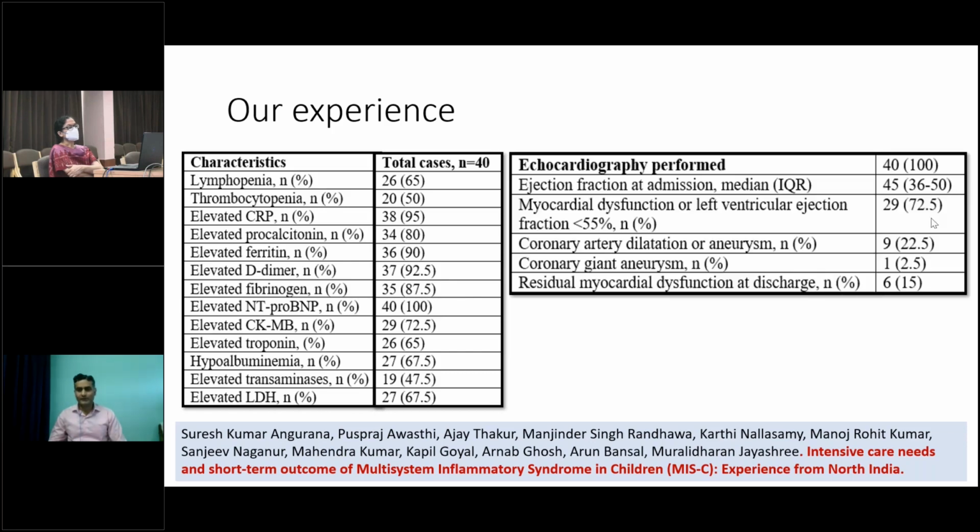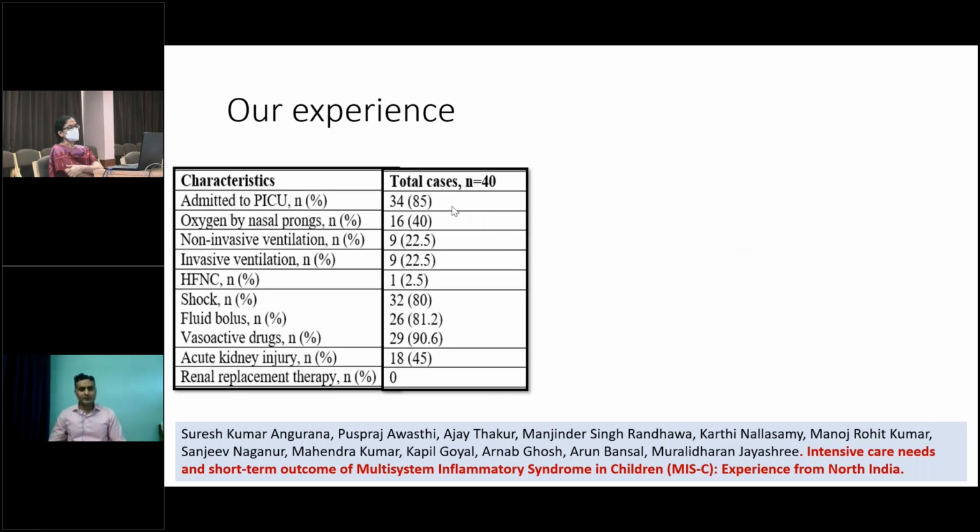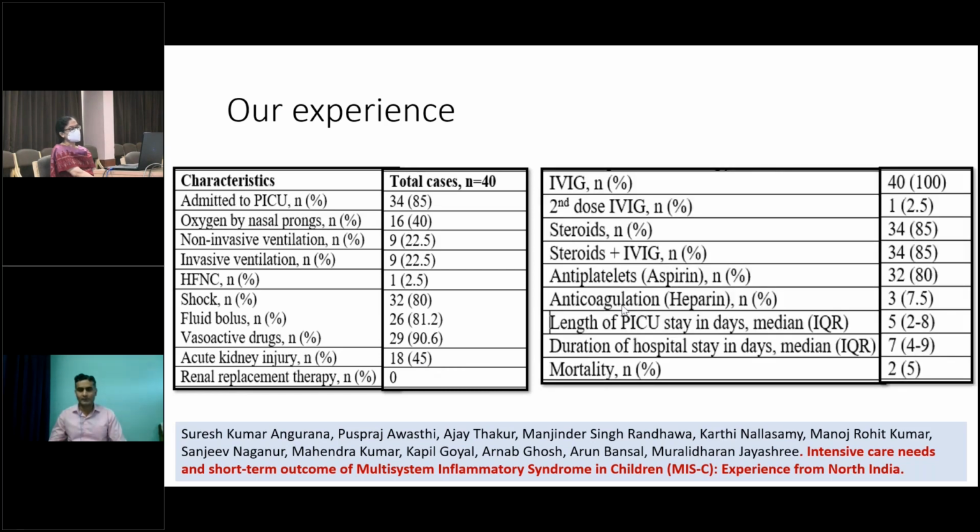Coming to echocardiography findings, the ejection fraction was low in around 70% of patients. We noted coronary artery aneurysm or dilatation in 20% of patients, and only one patient had a giant coronary aneurysm. At discharge, 15% of patients had some form of residual myocardial dysfunction. About 85% of patients required PICU admission, and 22% required invasive mechanical ventilation. 80% had shock and required fluid boluses and vasoactive drugs. 45% had AKI, but they recovered spontaneously without any need for renal replacement therapy.